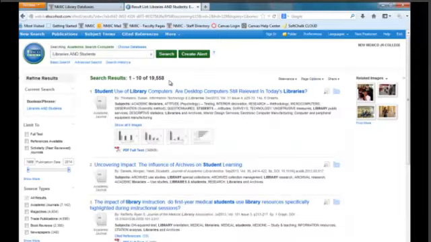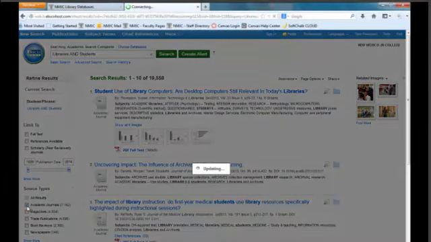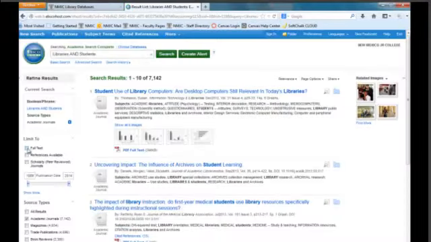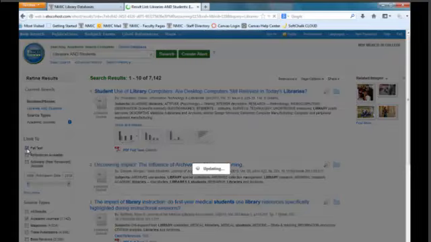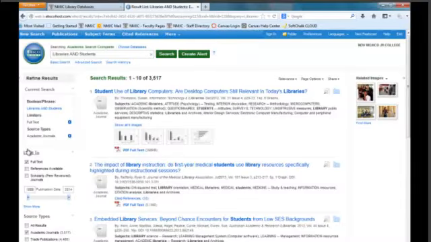For this database, we get a result of 19,558 articles, but they aren't limited just to journal articles. Let's go over and choose Academic Journals from our source type, and let's limit this to full text so we get only articles that we can directly access. Now we have 3,517 articles.